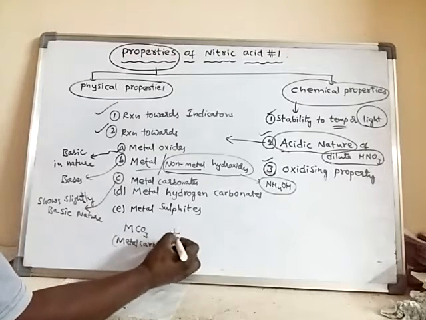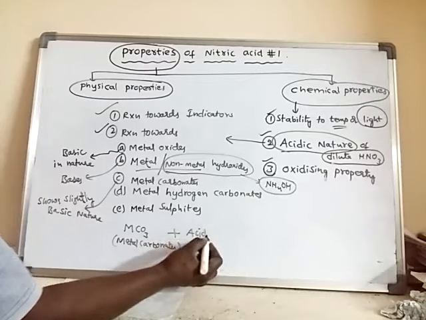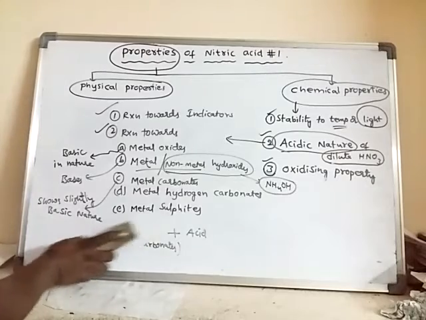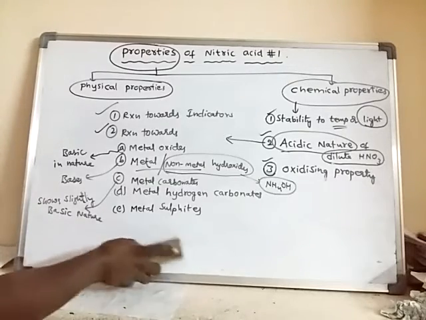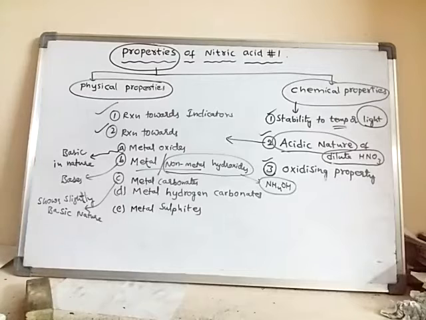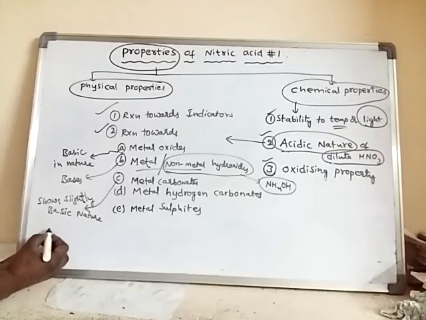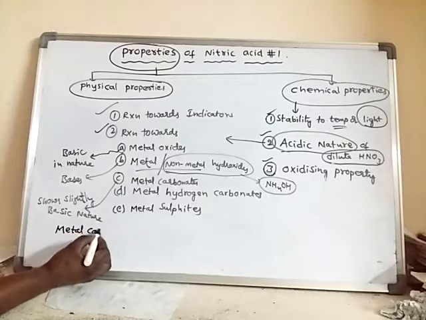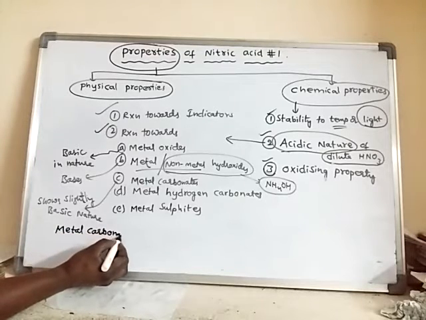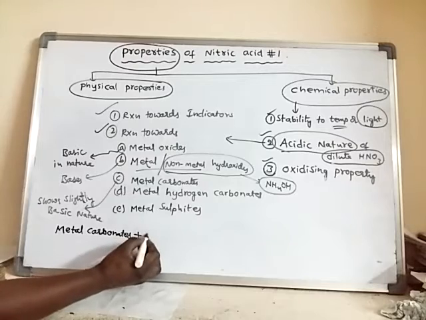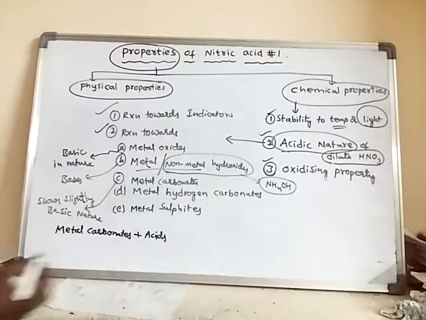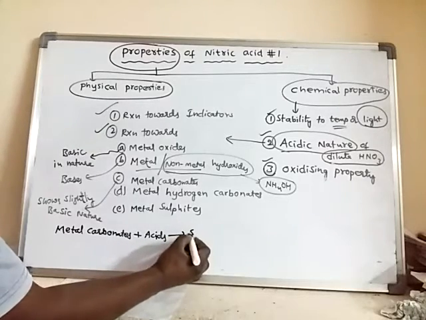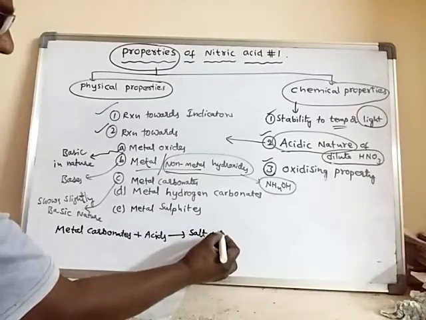Generally, when metal carbonates react with acids, what happens? They form salt and water.